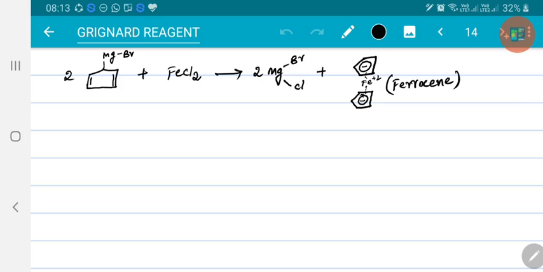Maybe it is at the alpha beta position, or it may be a coupling reaction, or it may be reacting with the enolic form, or sometimes it may show some abnormal reactions with the carbonyl compounds as such, right?